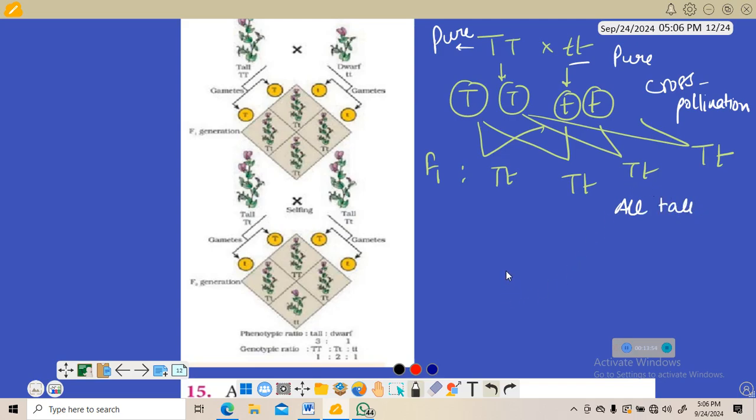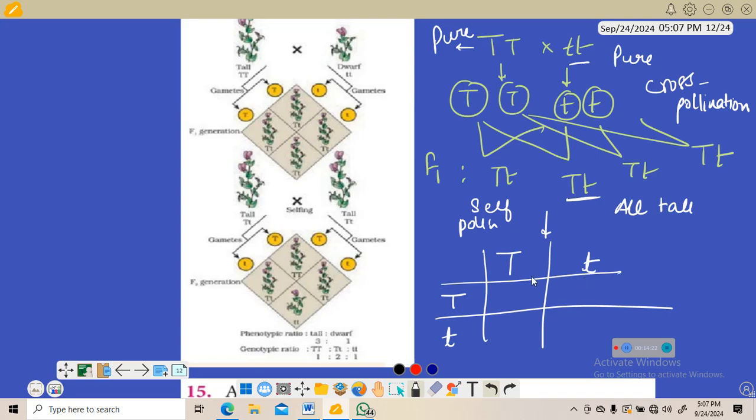Okay, now we'll see the F2 generation. Now we'll do the self pollination. This is pure form and this is impure form. Self means with itself. Capital T with capital T and small t. Now what we will get?